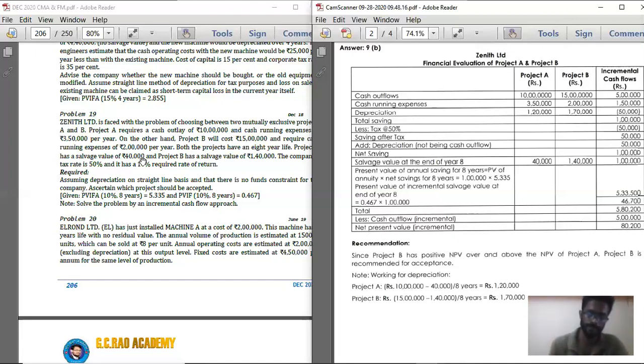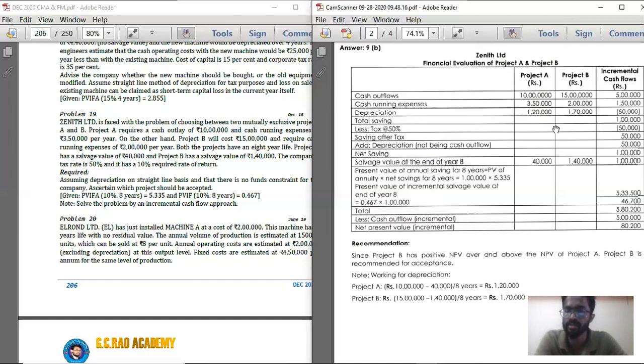10 lakhs minus 40,000, you are getting 9 lakh 60 divided by 8 years. You are getting 1 lakh 20,000. So in respect of number of years, it is 8 years. So 10 lakhs minus 40,000 divided by 8, you are getting 1 lakh 20,000. So in respect of project A, record 1 lakh 20,000.